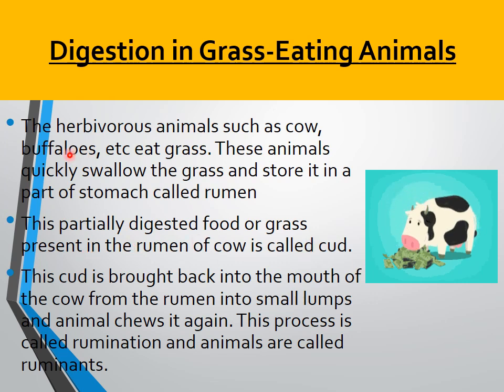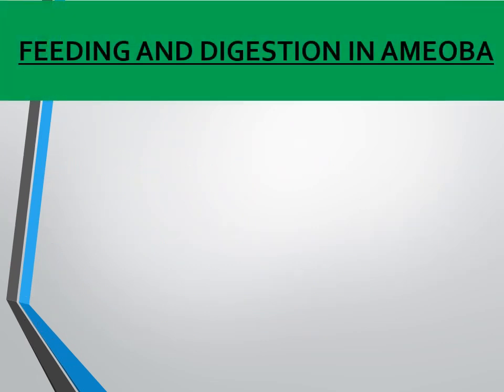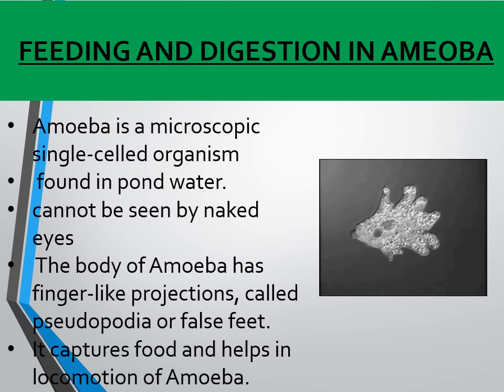So we can see that herbivorous animals like buffalo eat grass, quickly swallow it and store it in the part of the stomach called rumen. The partially digested food in the rumen we call cud, and when the animal is free, the cud is brought back to the mouth in small lumps and it chews again. This process again we call rumination, and the animals we call ruminants. Next we are going to see the feeding and digestion in amoeba, how it takes place.